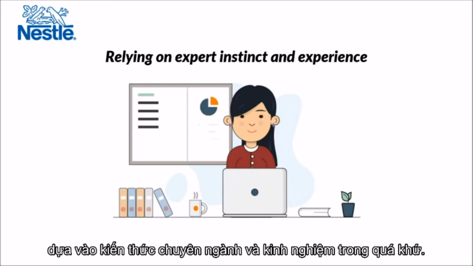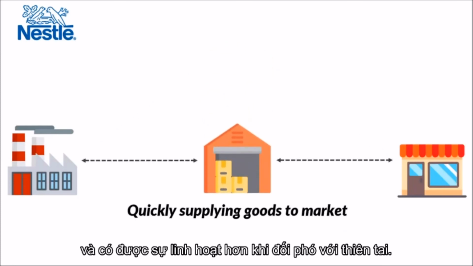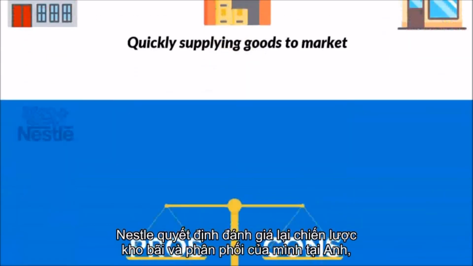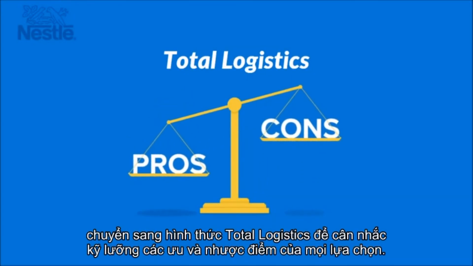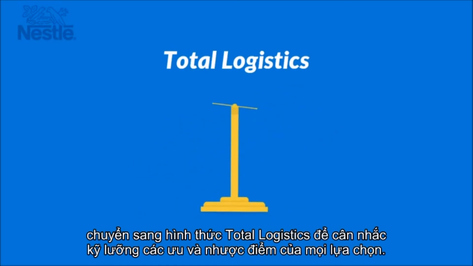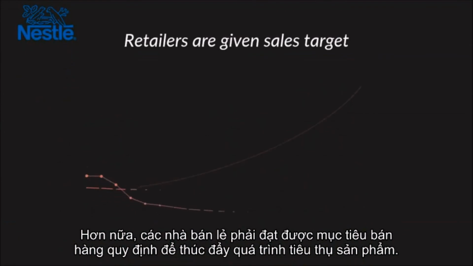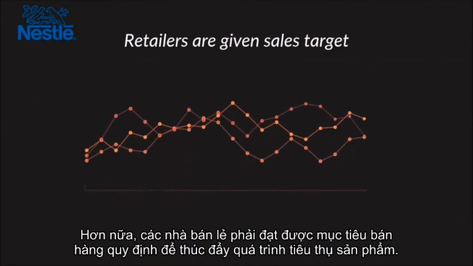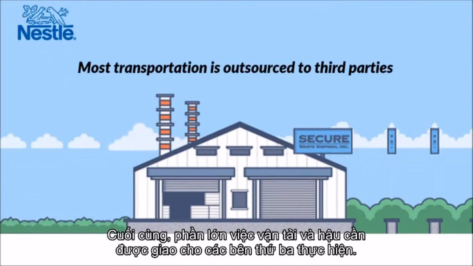Relying on expert instinct and past experience, Nestle builds warehouse facilities close to the farms and consumers to quickly get goods to market and obtain more flexibility to deal with natural disasters. Nestle decides to review its warehousing and distribution strategy in the UK, turning to Total Logistics to undertake a thorough assessment of the pros and cons of every available option. Furthermore, the retailers are given sales target to push the selling of products further. Finally, most transportation and logistics are outsourced to third parties.